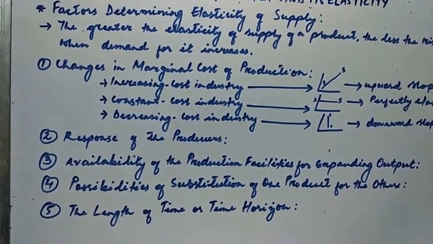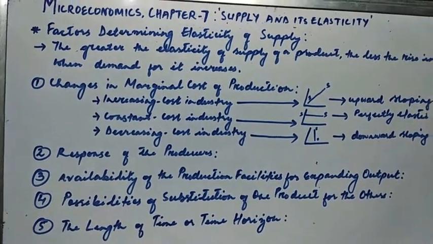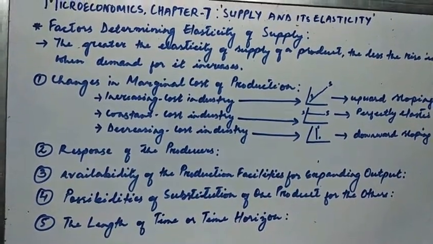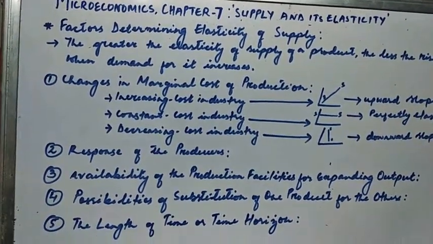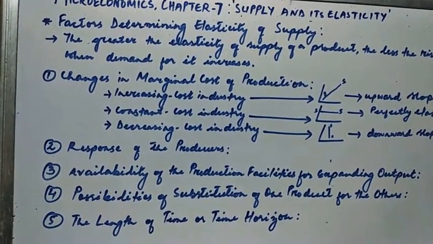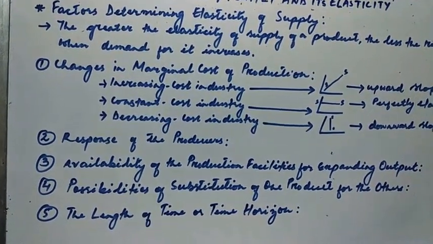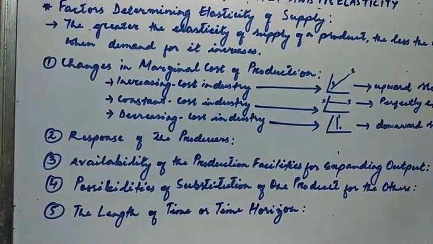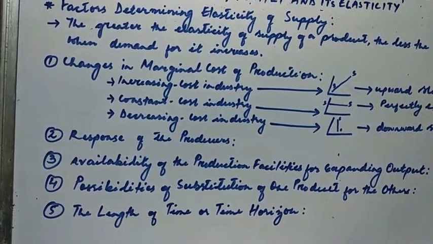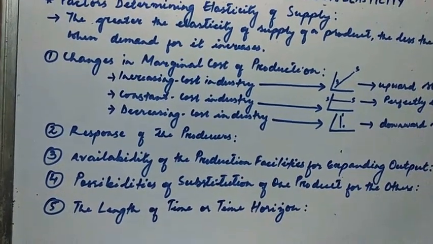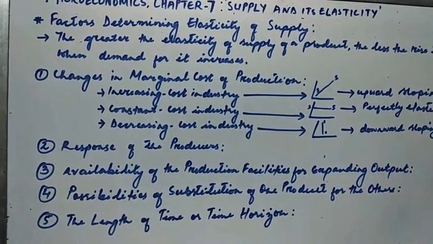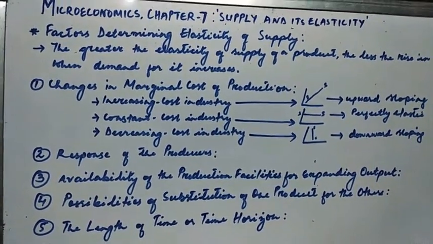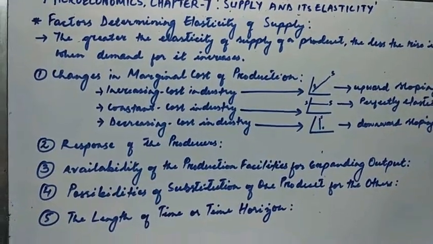So as I have said, elasticity of supply plays an important role in determining the prices of various products. To what extent the price of a product will rise when there is an increase in the demand for that product will depend on the elasticity of supply of that particular product.